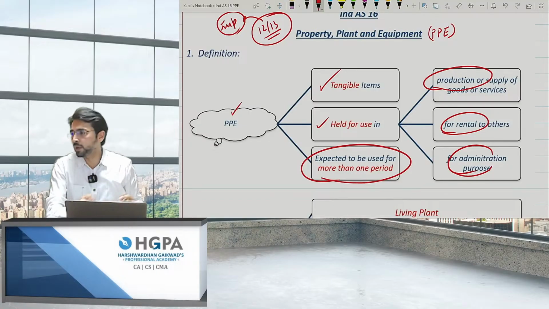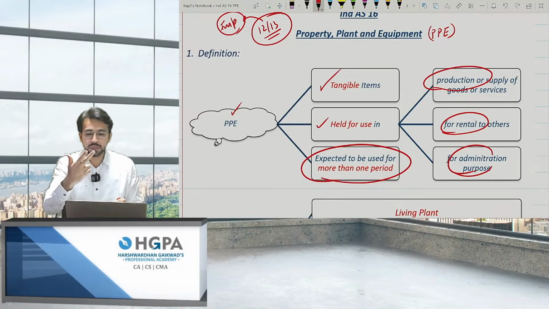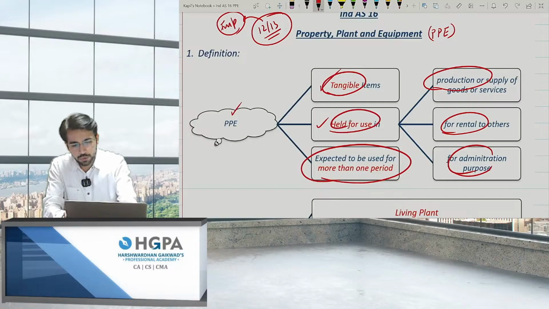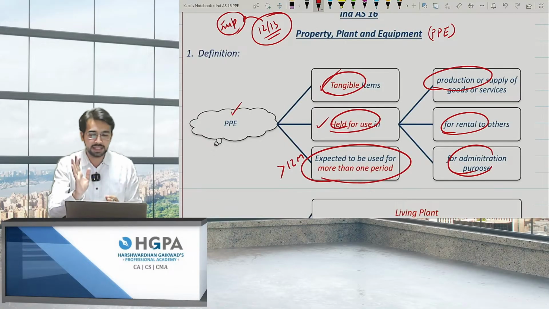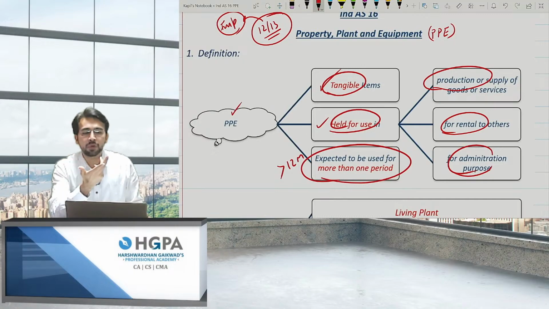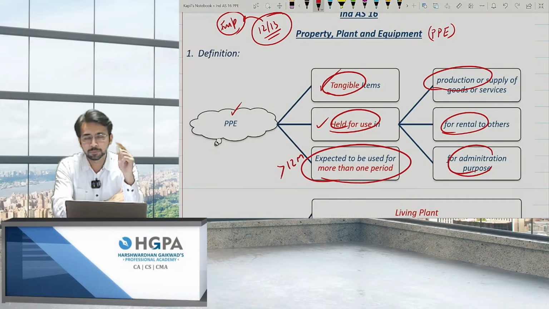Yes, Mihir, everything will be covered. So: tangible, held for use, and expected to be used for more than 12 months. Simple: tangible, held for use, and more than 12 months. It is a fixed asset. That is PPE. It should not be intangible. It should be tangible, held for use. Held for use where? In the production or supply, or for rental, or for any admin purpose.